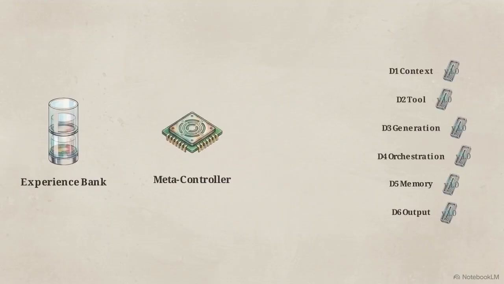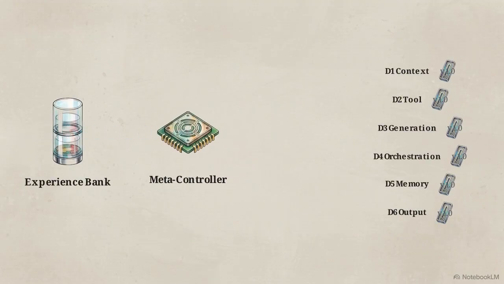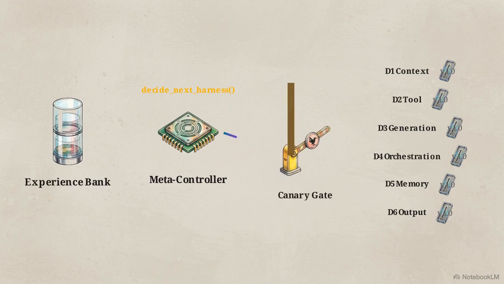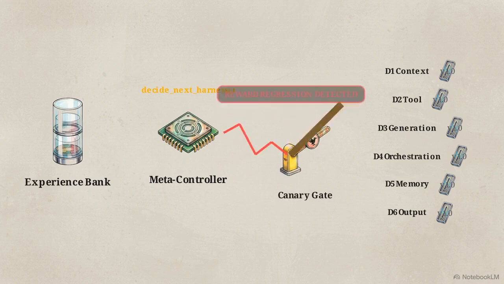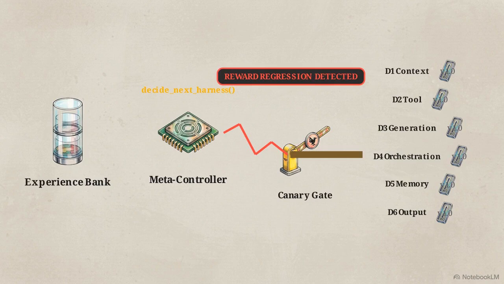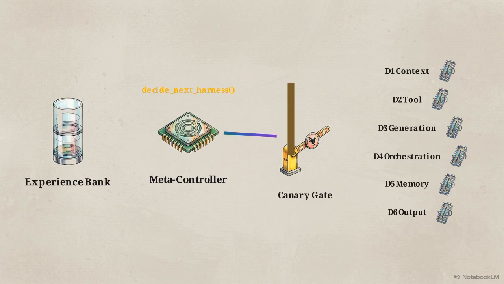The retrieved memory data enters the final active stage of the loop, the metacontroller. The controller triggers Decide Next Harness, using a language model to ingest experience data and rewrite the 6 configuration parameters for the next iteration. To prevent the controller from degrading the system, a canary acts as a gatekeeper. It explicitly blocks any harness updates that regress the reward metric beyond a tolerance.